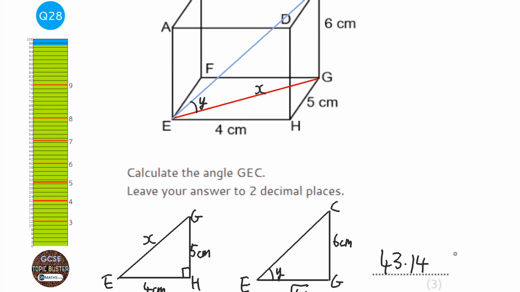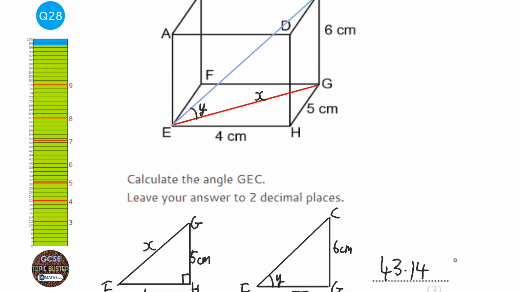And last thing is just to check that that kind of makes sense. Yeah, all the values are roughly the same, 4, 5 and 6. So we're looking for it to be about that.